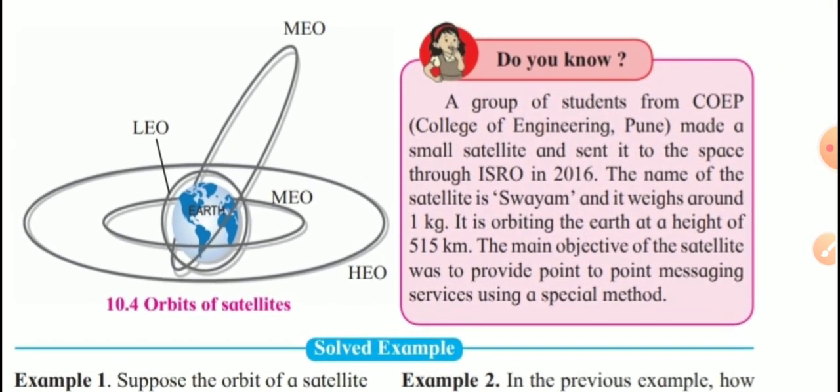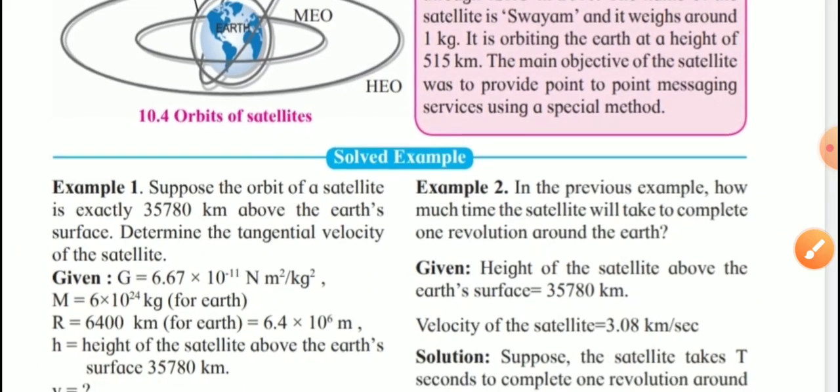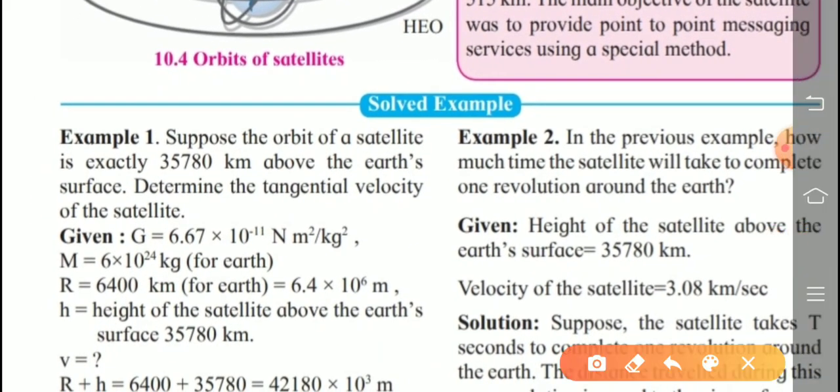Now next, do you know this paragraph given in the pink box is omitted from our syllabus, but for your extra knowledge you read this information. Next, solved example. This solved example is also omitted from our syllabus.